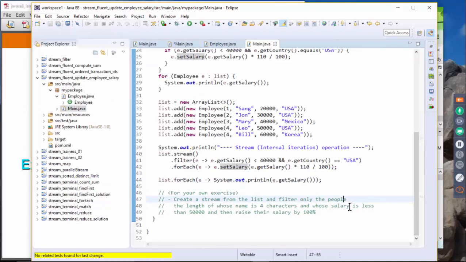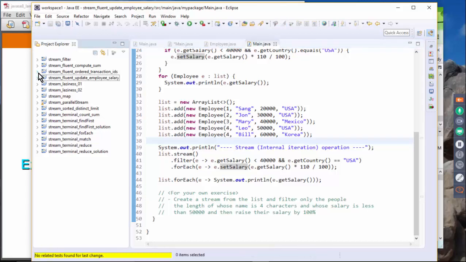Alright, so for your exercise, create a stream from the list and filter only the people whose name is 4 characters long. Create the list of people with names, and then select people whose name length is 4 characters and whose salary is less than 50,000, and then raise their salary by 100%. We already have people, so you don't have to create a list object; you can just use this one. Okay, so that is an exercise, and let me talk about the next exercise as well.